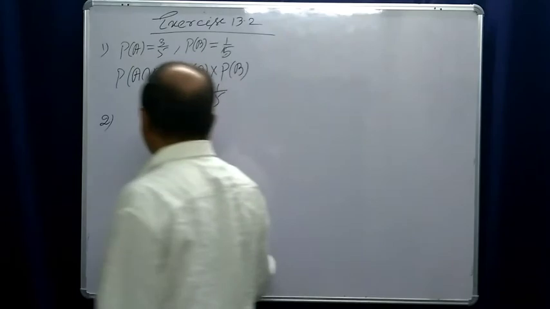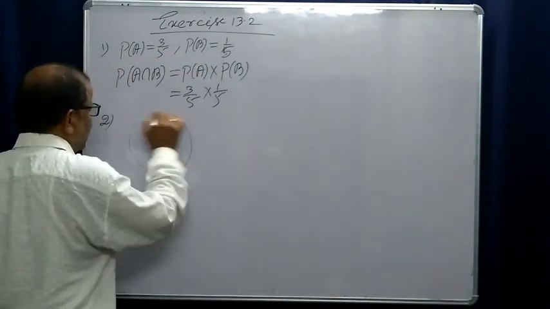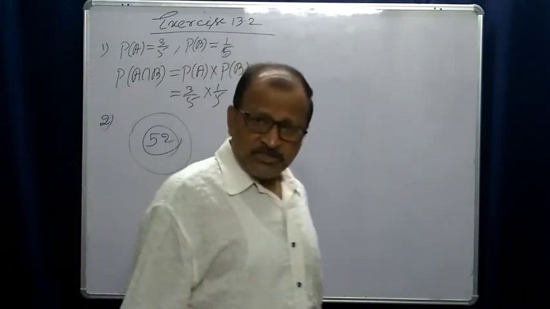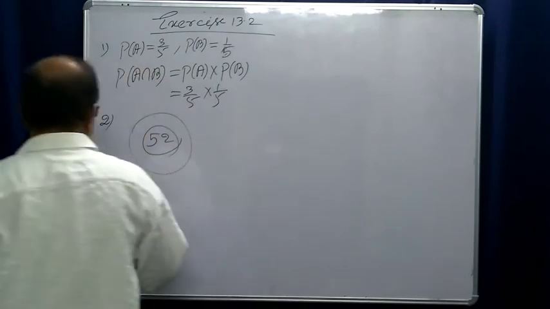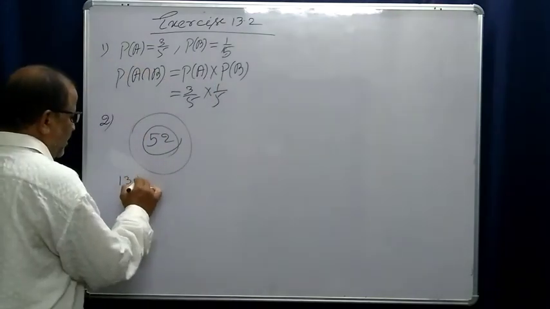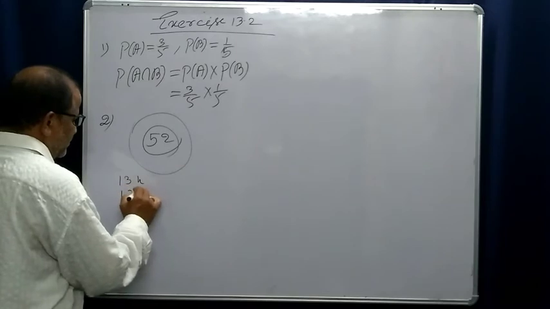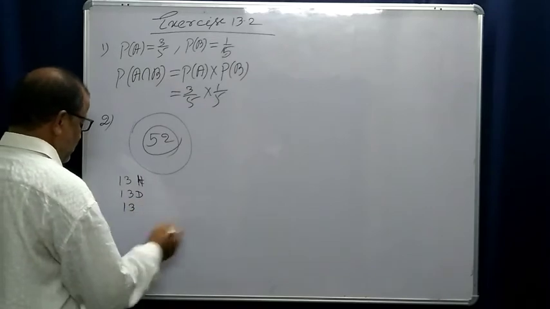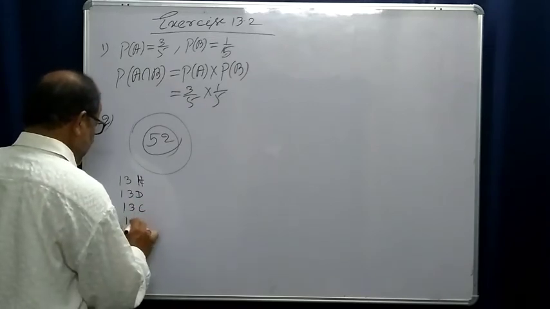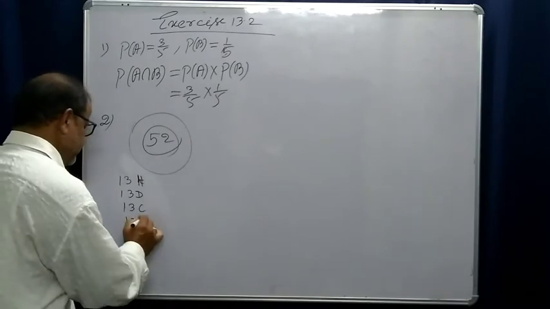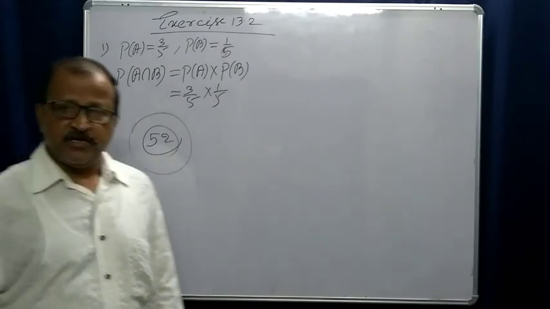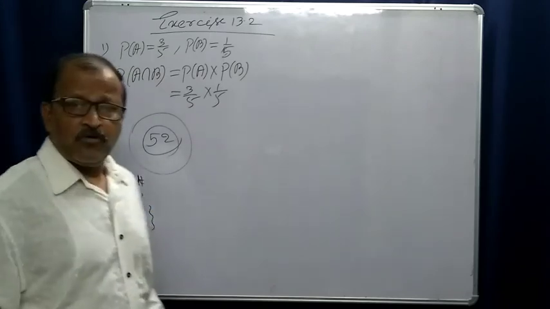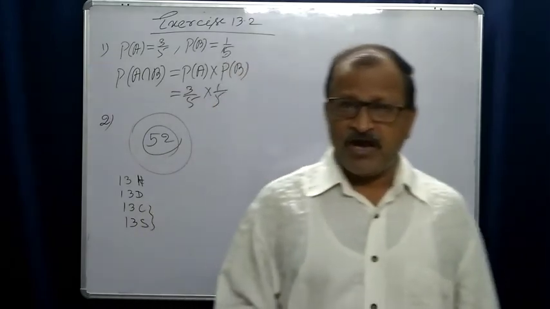There are 52 cards in a deck, which contains 13 hearts, 13 diamonds, 13 clubs, and 13 spades. Clubs and spades are the two categories of cards which are black.